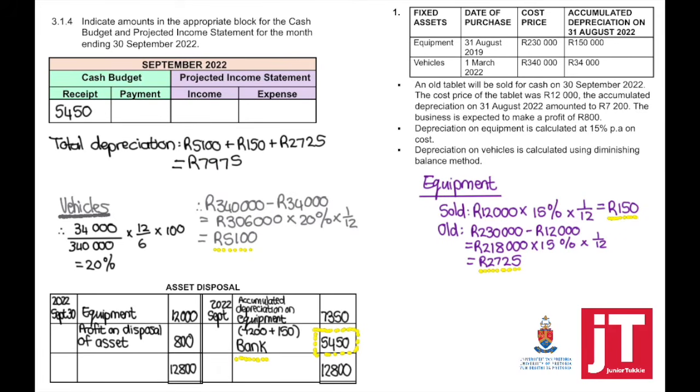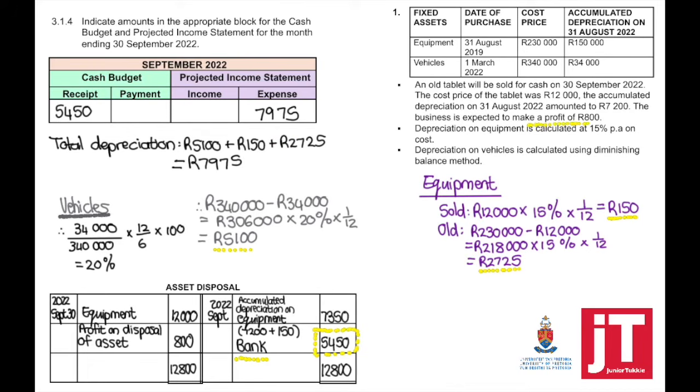This means that my total depreciation that we expect in September 2022, which will be an expense, is 7,975. But now we're still not done.